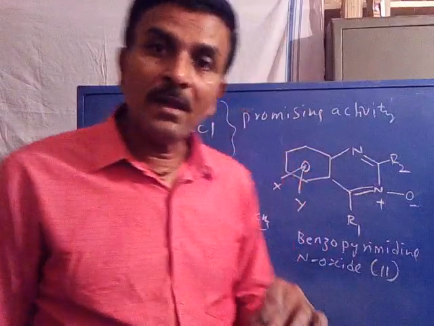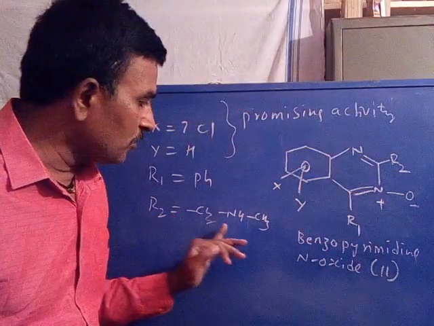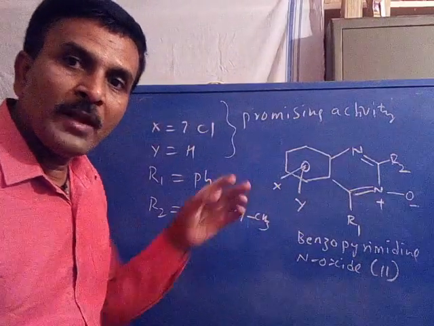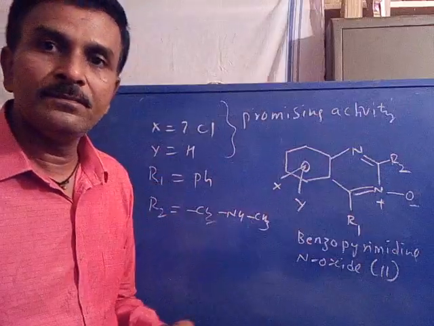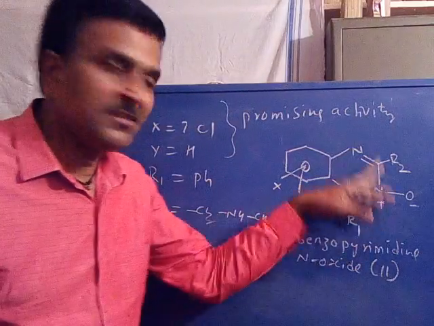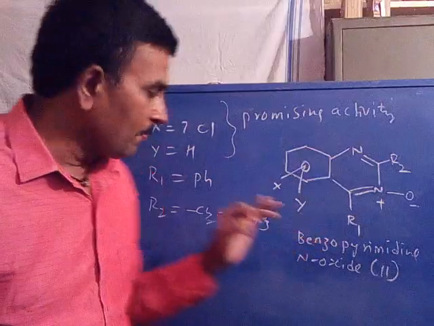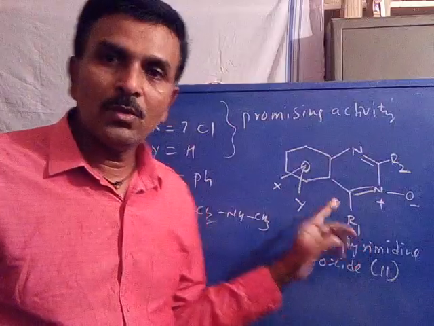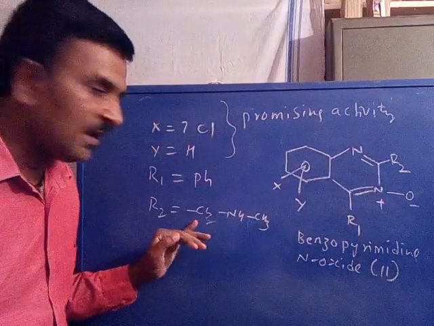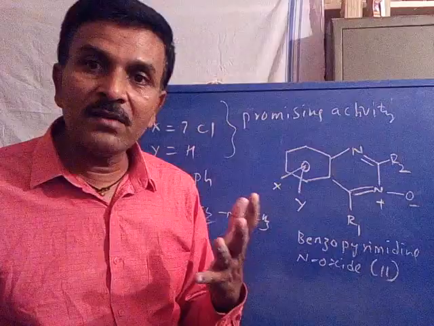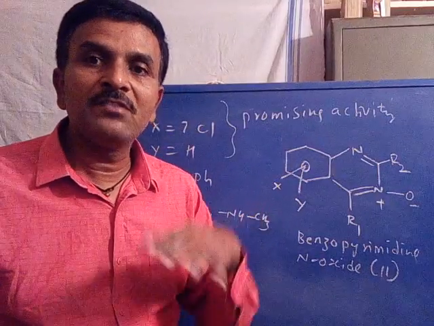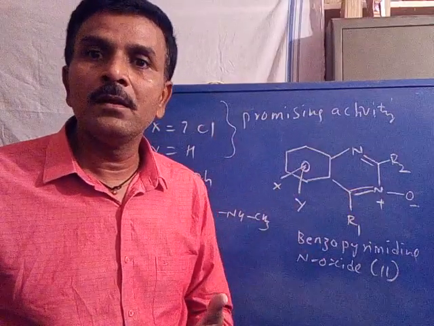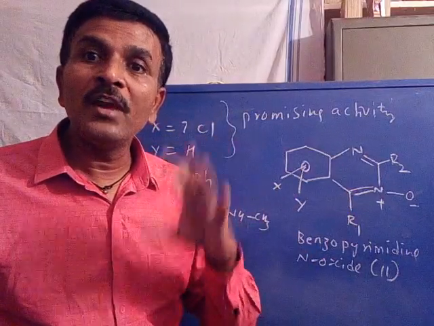What happens when R2 is equal to CH2NHCH3? This CH2 group will be inserted inside the ring. If structure 2 contains CH2NHCH3, what happens? He observed that its structure was not exactly 2, not benzopyrimidine N oxide, but something like benzodiazepine N oxide.